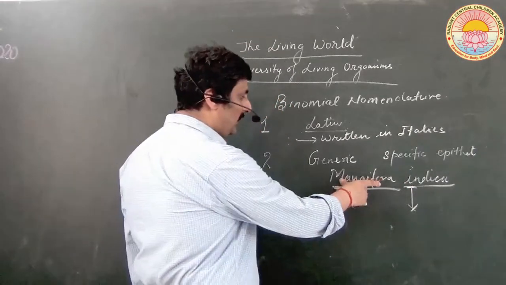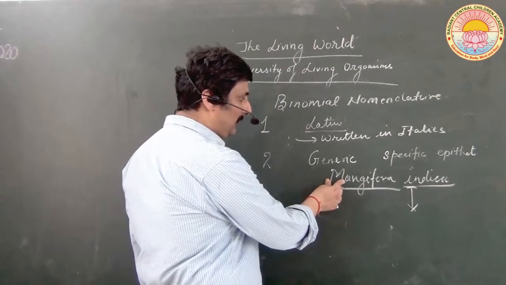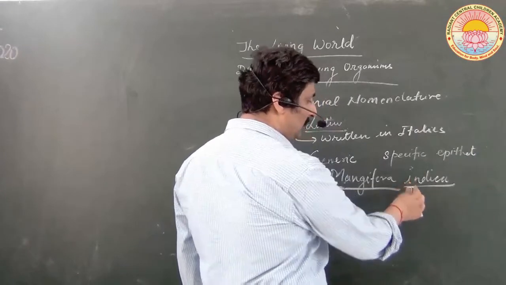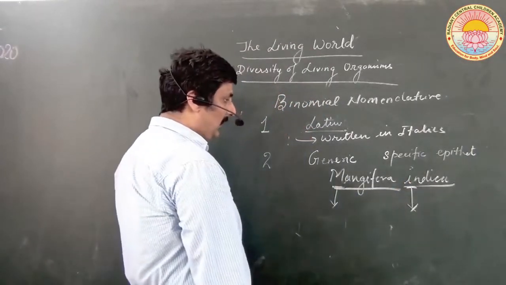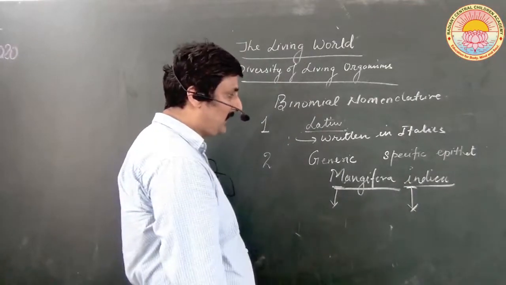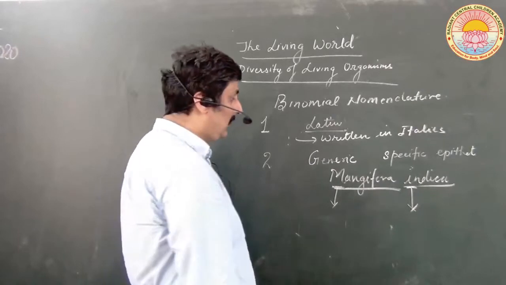So this is generic, this is specific. The generic has the first alphabet capital, the specific has the first alphabet small, and there is a space in between the two. When it is handwritten, it is underlined. When it is printed, it should be in italics.